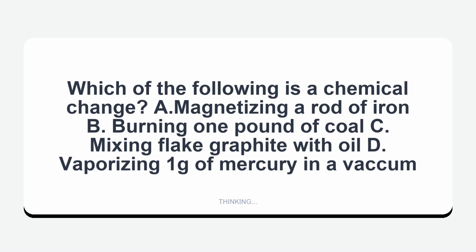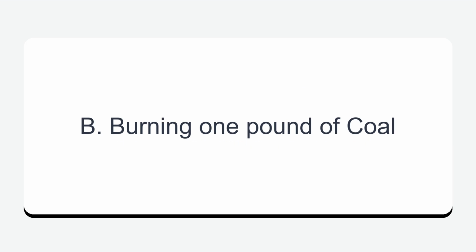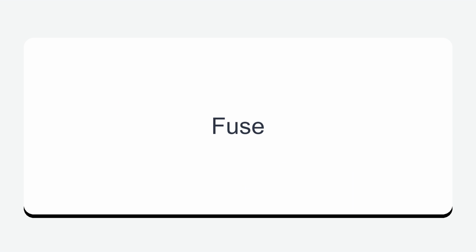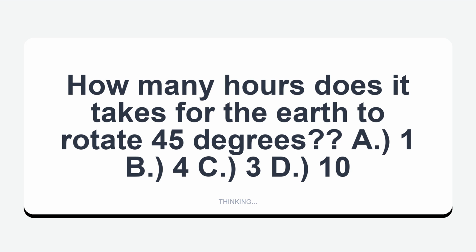Which of the following is a chemical change? A. Magnetizing a rod of iron, B. Burning 1 pound of coal, C. Mixing flake graphite with oil, D. Vaporizing 1 g of mercury in a vacuum. B. Burning 1 pound of coal. A circuit breaker is used in many homes instead of a switch. B. Fire extinguisher, C. Fuse, D. Meter box. Fuse. How many hours does it take for the Earth to rotate 45 degrees? 3 hours.